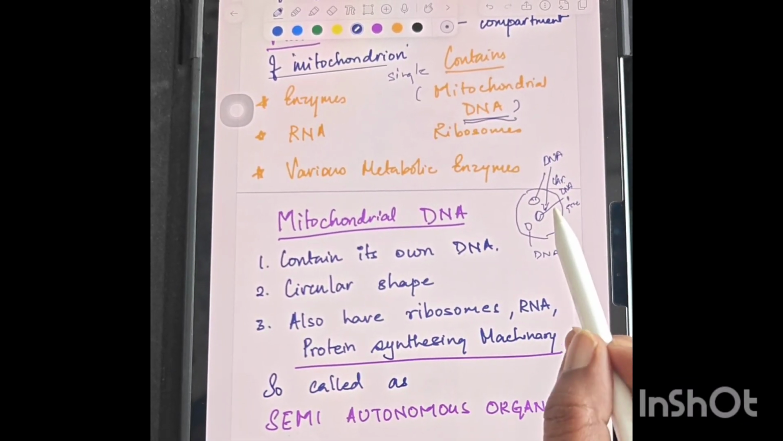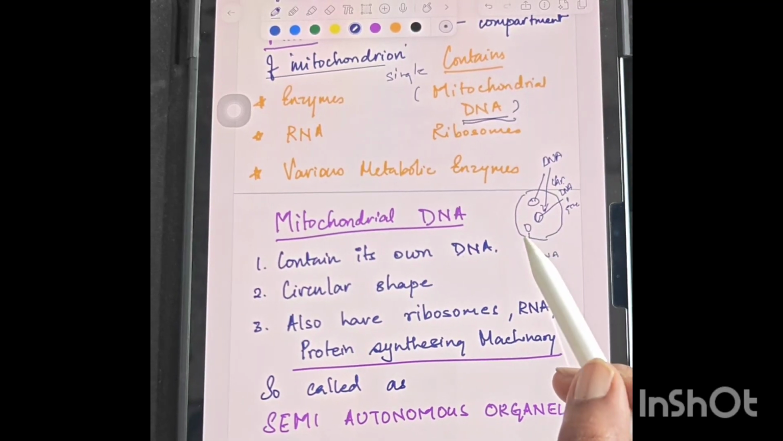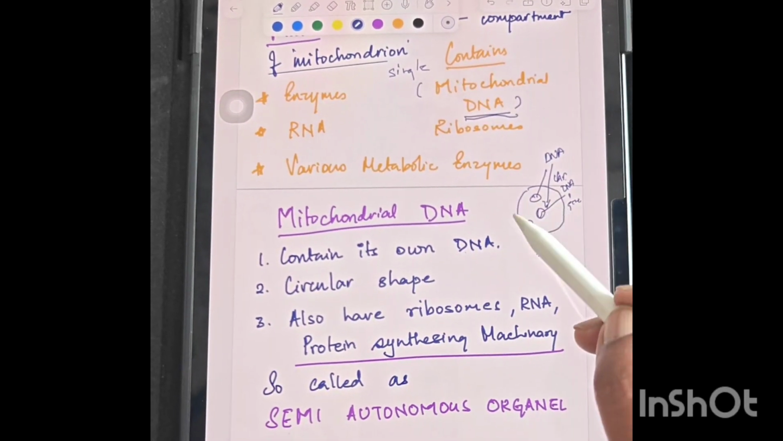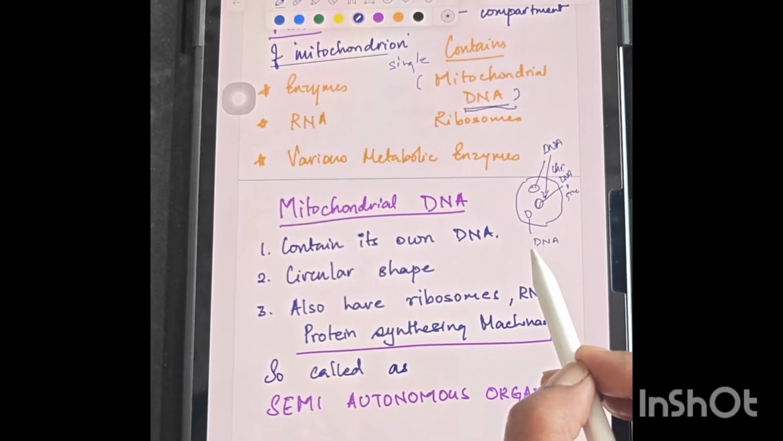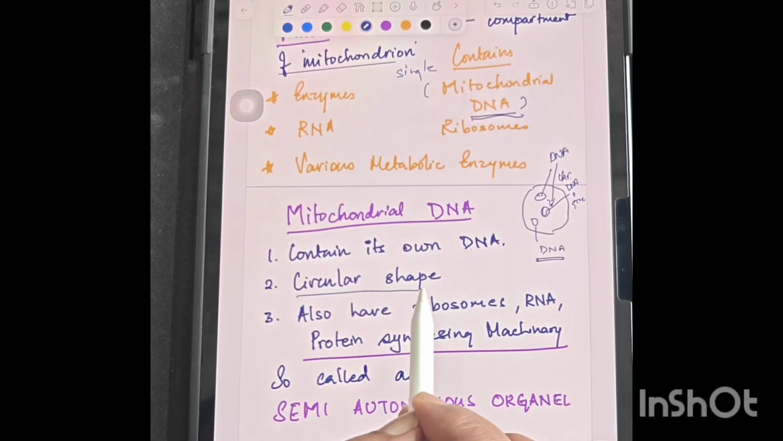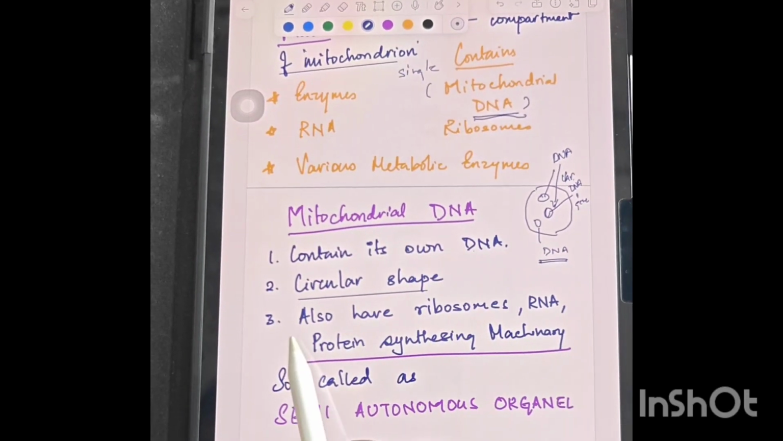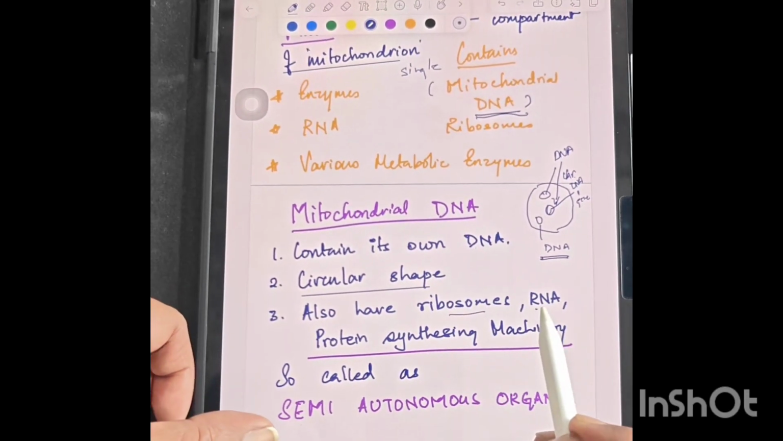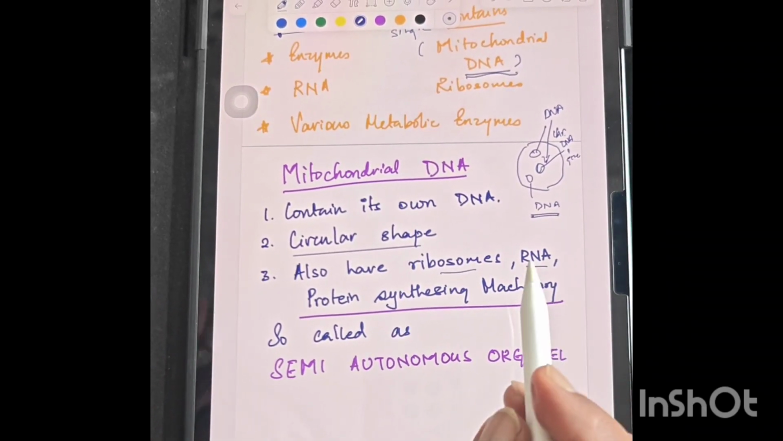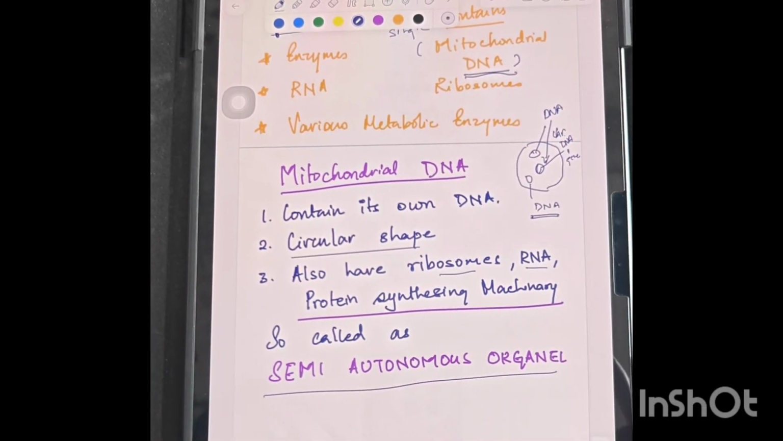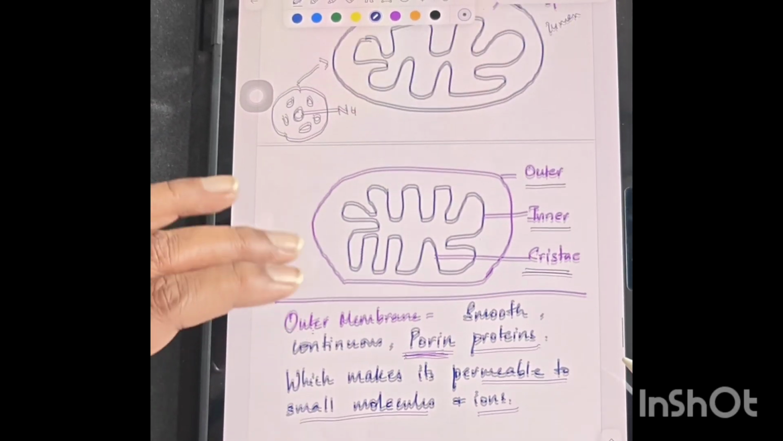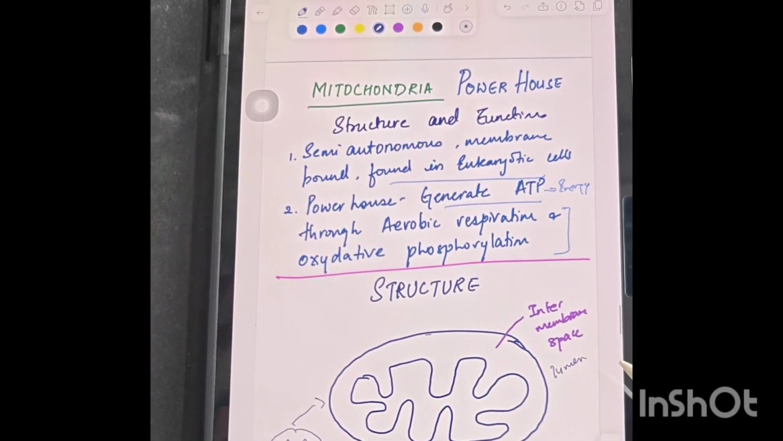Other cell organelles, like the Golgi complex or endoplasmic reticulum, don't have this type of DNA. Only mitochondria and chloroplast have their own DNA. This DNA is generally circular in shape, and they also have ribosomes, RNA, and protein synthesizing machinery, and that's why it is called a semi-autonomous organelle. So this is about the structure of mitochondria.